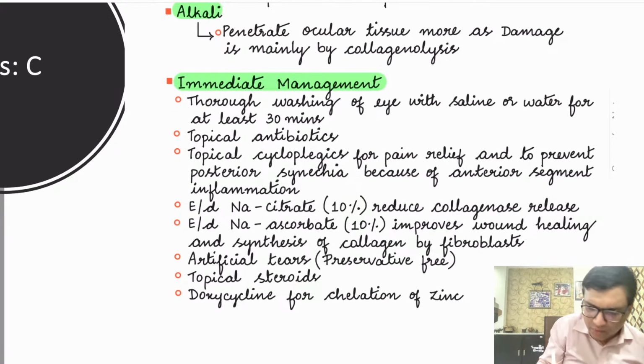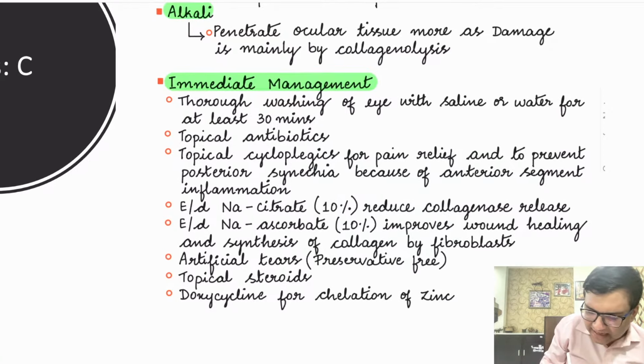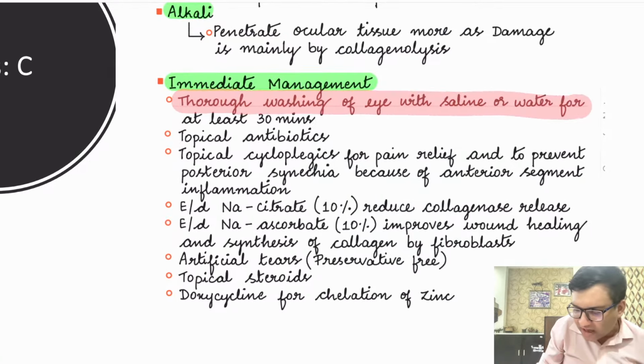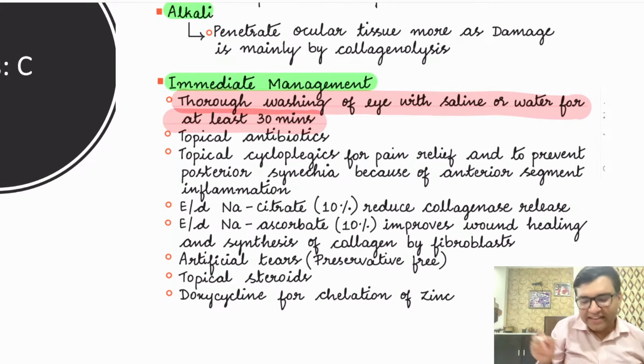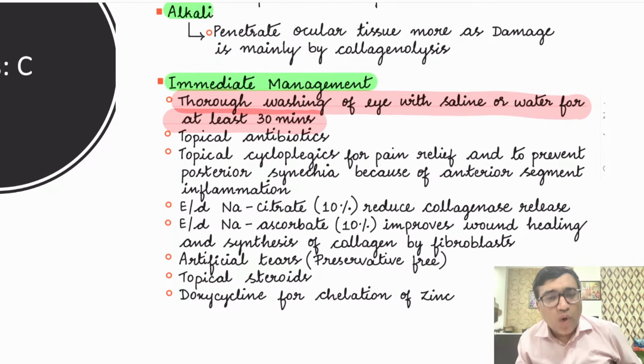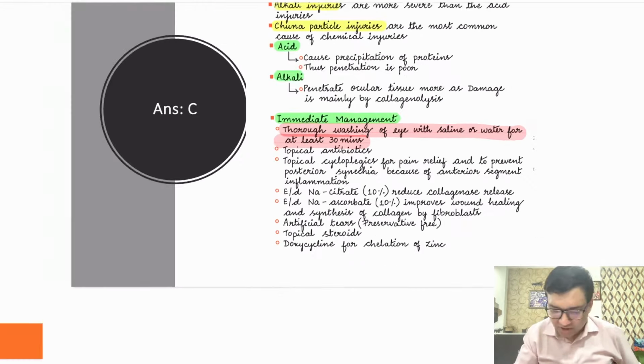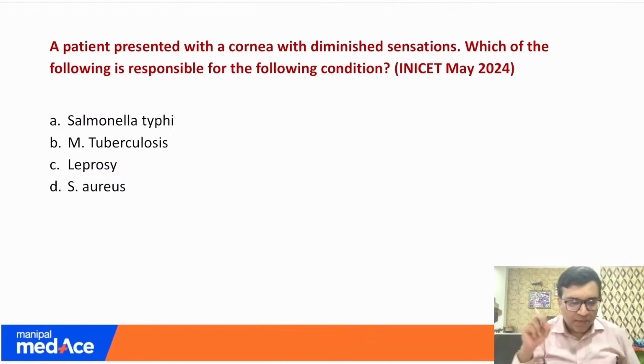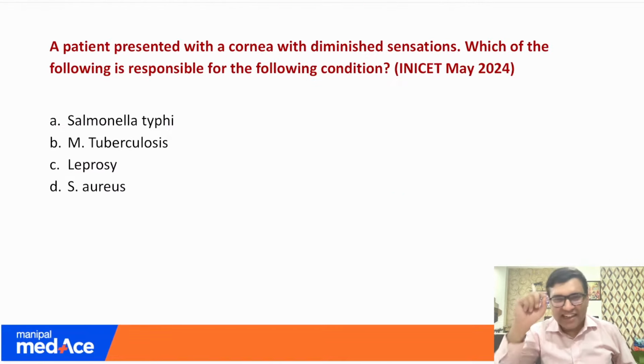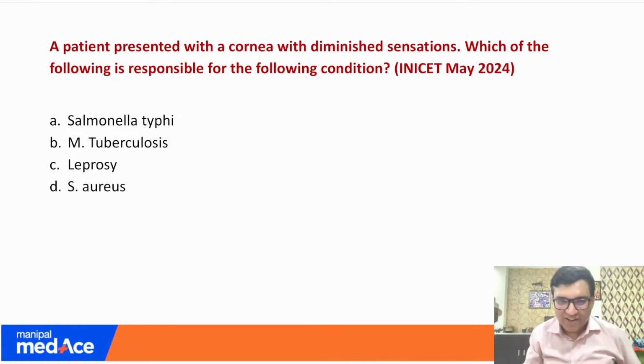And the first thing I would like to show you is what I have written: thorough washing of the eye with saline or water for at least 30 minutes. This was the first thing I have written in the notes, and you have got it as the question. So happy for all of you. So I think most of our students would get 11 out of 11 or 12 out of 12 in ophthalmology.